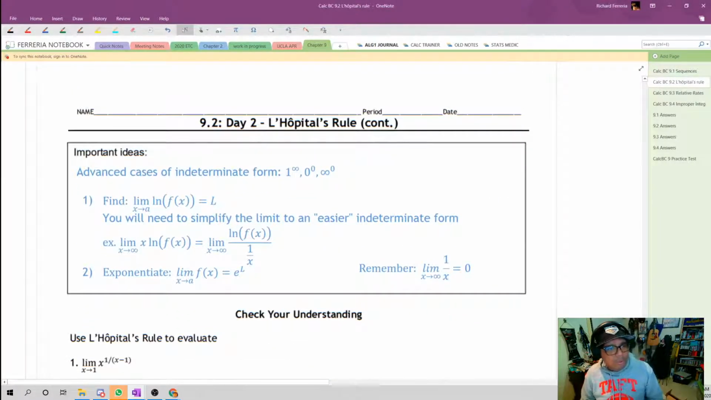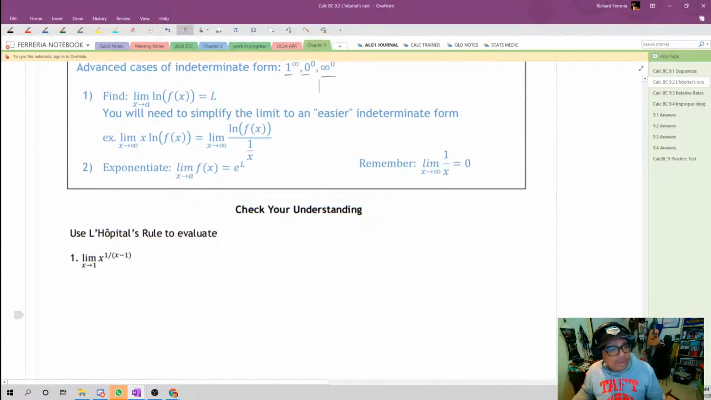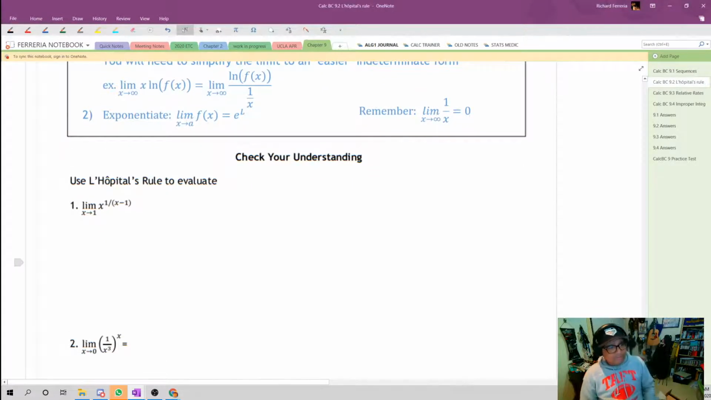Here are our important ideas. We've got our 3 advanced cases of indeterminate form. We're going to find the limit of the natural log, use L'Hopital's rule, and then exponentiate. With those steps, depending on how you number them, that should get you through any of these weird advanced cases of an indeterminate form. So we've got 2 examples to try.